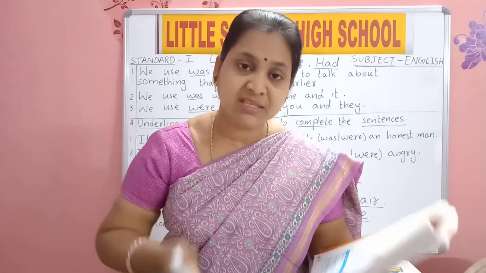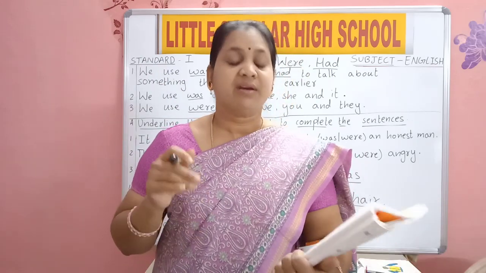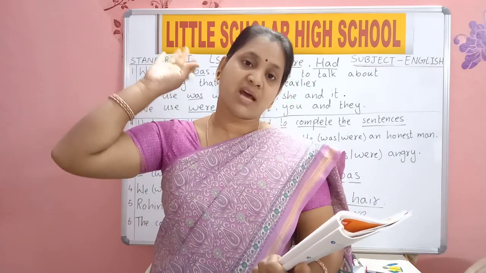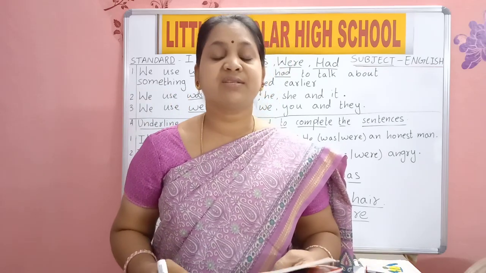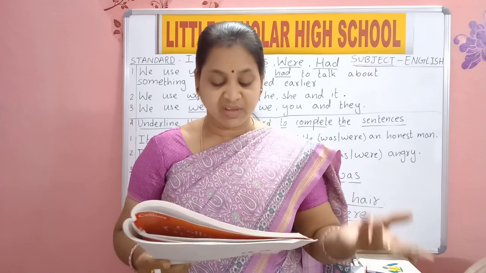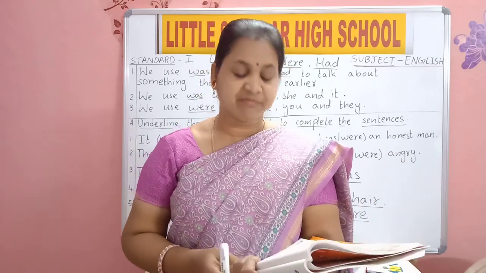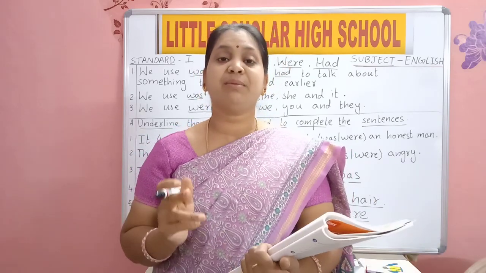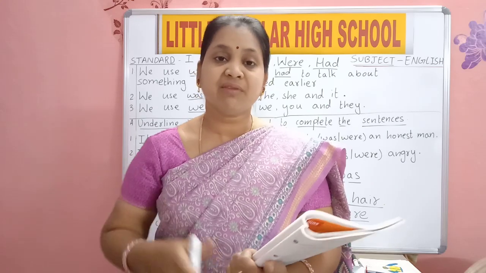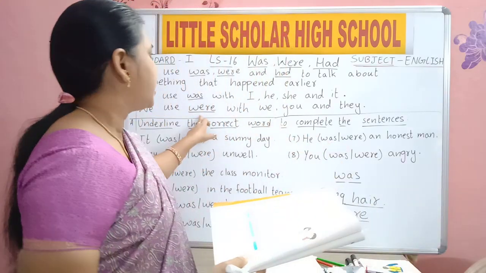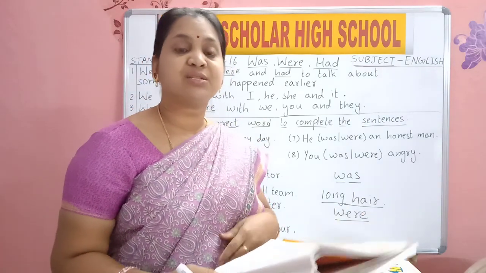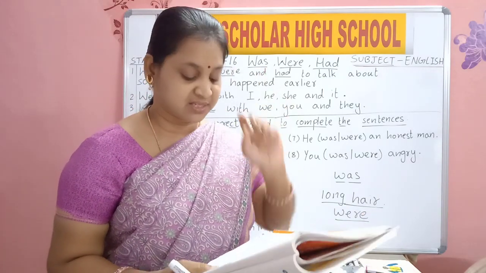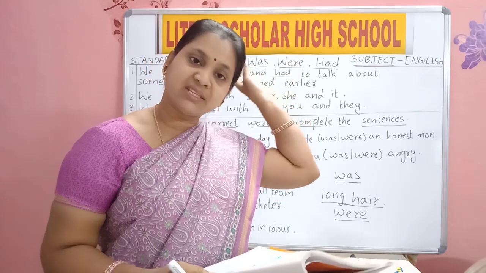I am means right now. I was means I was last year. I was 5 years old. We are 6 years old. We means many. We are 6 years old. We were 5 years old. We means many. So with many what should come? Were. With many what should we use? Were. You are 6 years old. You were 6 years old.